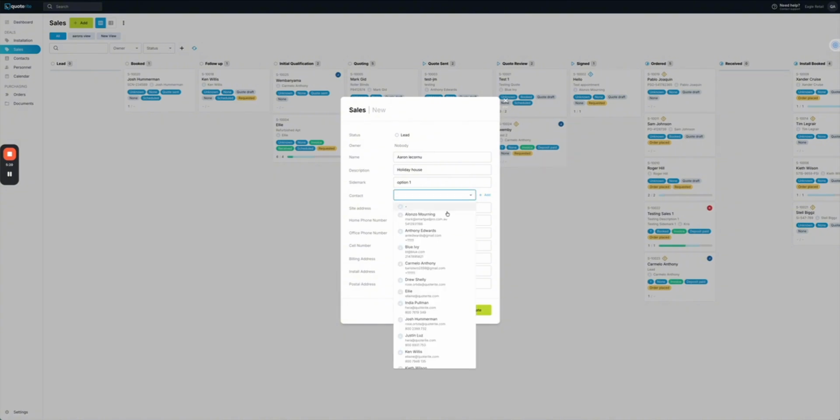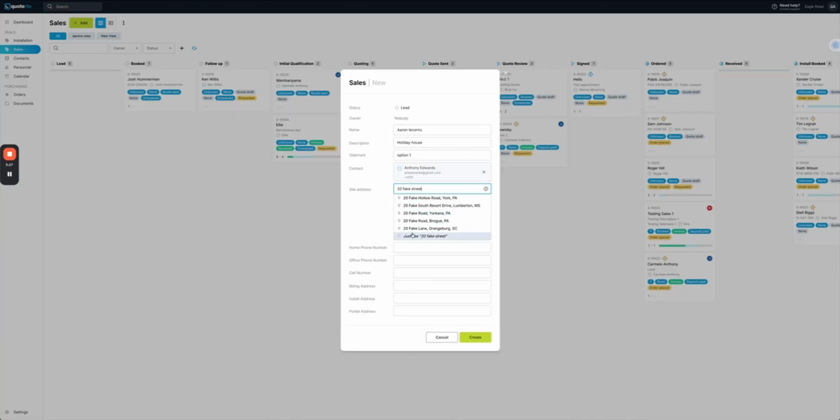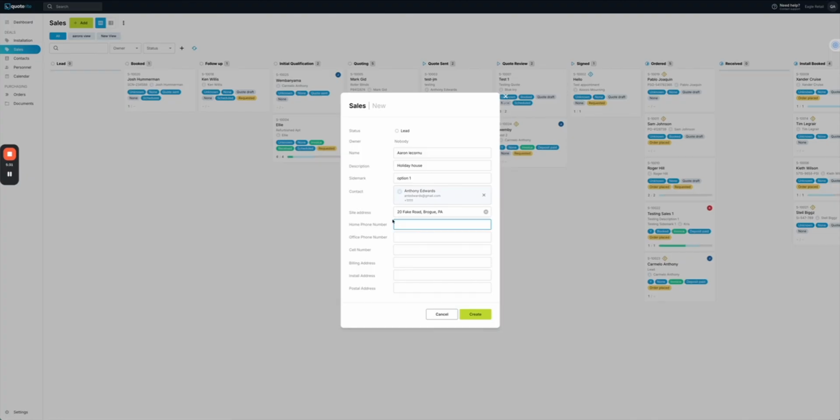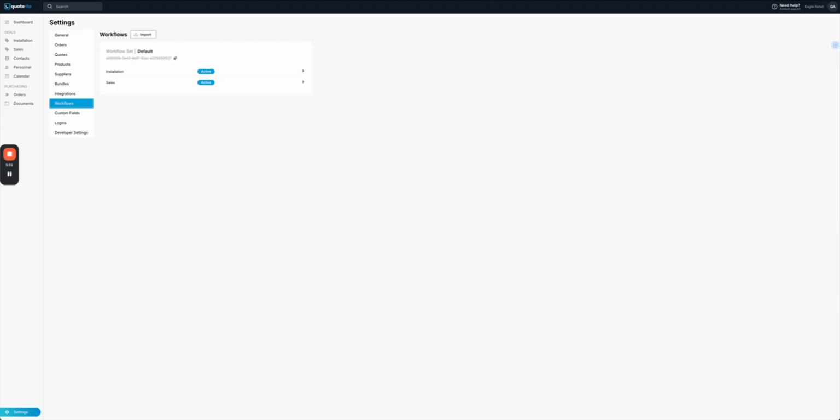So we'll just choose a contact from our platform here. We'll choose a site address, 20 Fake Street. So again, we can choose or just use whatever we want, if it's a PO box, and etc. So we want to go down and fill out all of this information. Again, we can choose if some is mandatory or not, and we can add as much information there as we desire. Once the deal's created, you'll see that all of that extra information is here. Now, we can add as much as we want there, and that's all going to happen through our settings.